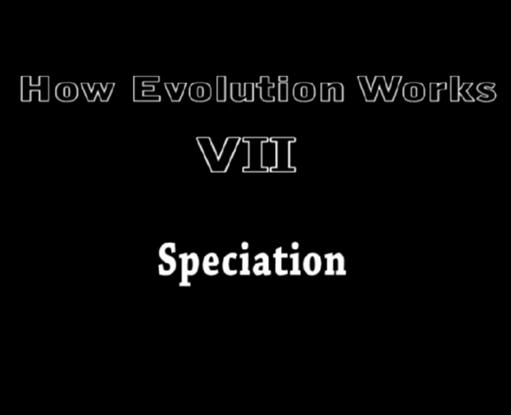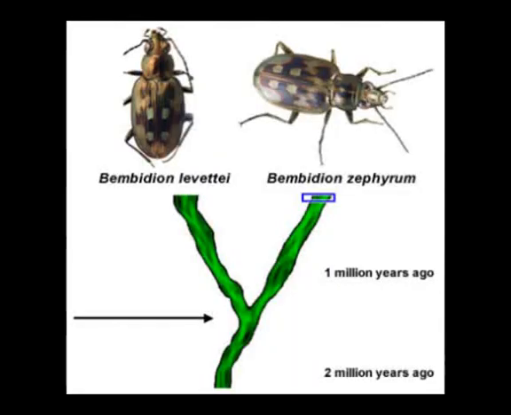The seventh part in my How Evolution Works series is going to be discussing speciation, which is the natural process by which new species emerge. Over the past 100 or so years, there have been hundreds of documented, observed examples of new species emerging. In fact, it happens so frequently that there are even different types and categories of speciation to describe how this occurs, and I'll be going into each of those types as well as examples of them happening in this video.